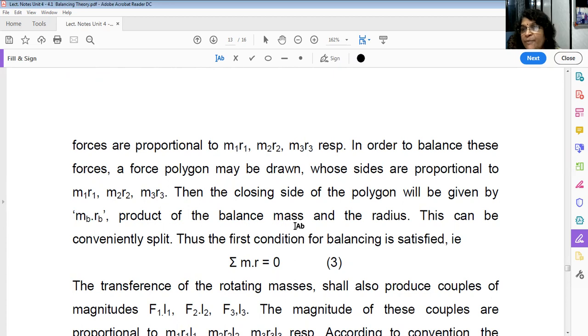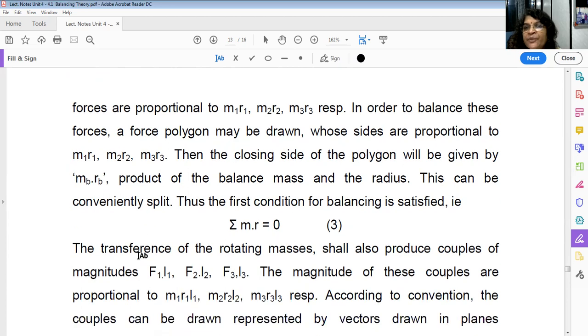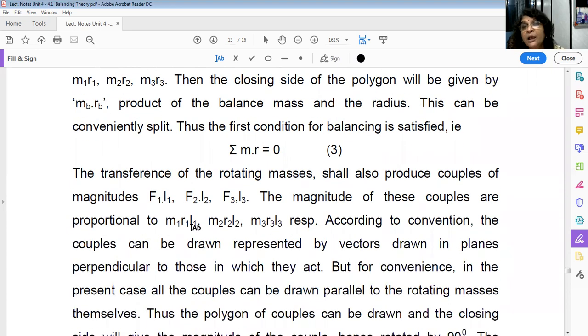Okay, that is the product of balance mass and the radius. So this can be conveniently split. So what is the first condition of balancing? Summation of forces must be balanced, that is summation of MR is equal to 0. This is your first condition. Okay, now there are couples also, I told you. So the transference of rotating masses shall also produce couples. What is the magnitude of couple? By first mass, F1 into L1, that is M1 R1 omega square into L1, F2 into L2, F3 into L3.